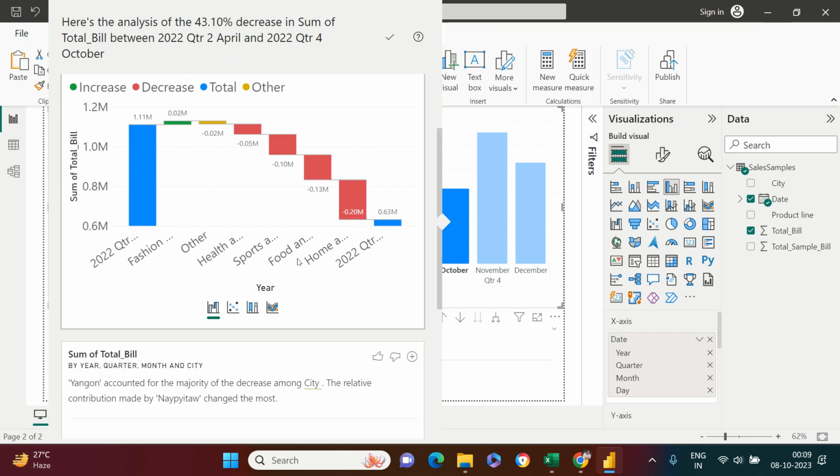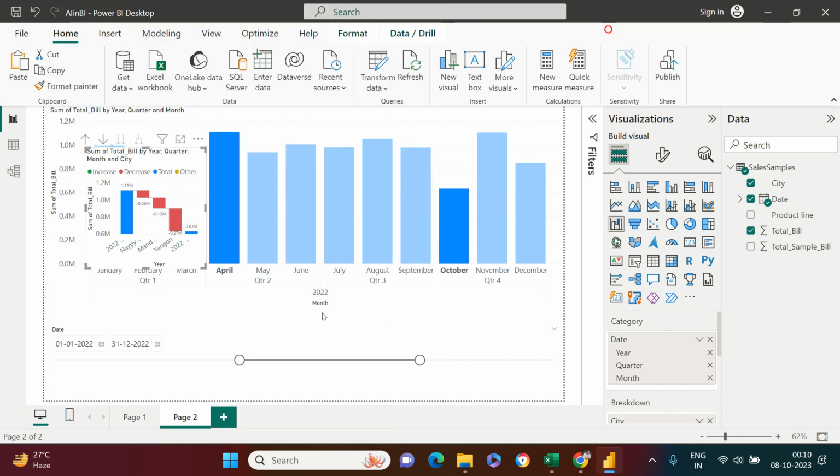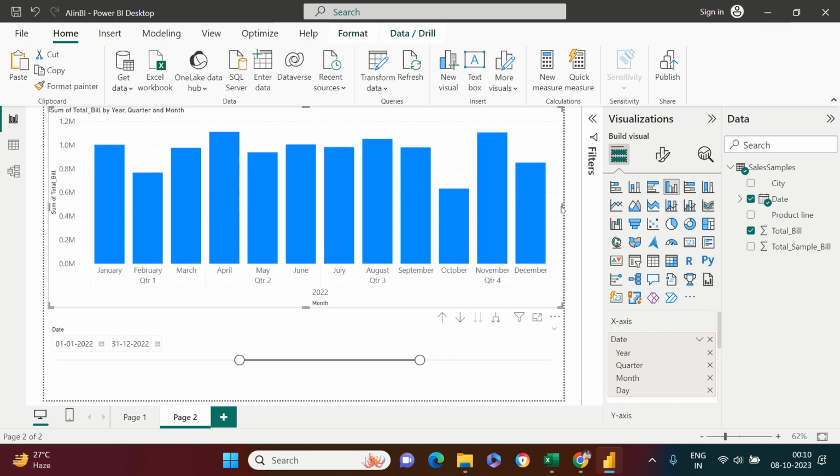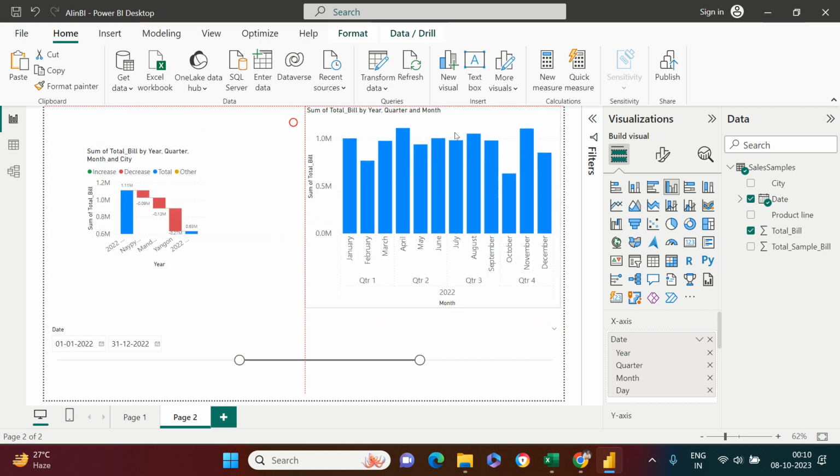So here's the reason by product line. These are the product lines which you see in red. Those are the ones causing the decrease. And the cities, if you want to see it by city, then these are the cities causing this kind of challenge. Now if you want to add it to your visualization, just click this and that will be available in your visualization. Let me remove it, and here we have that. I can do a little bit of adjustment, move it over here, and here is the other graph you have.